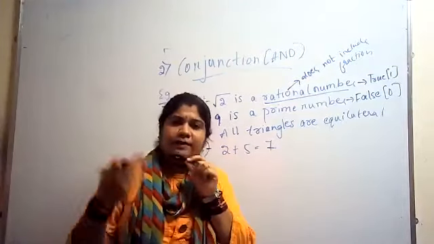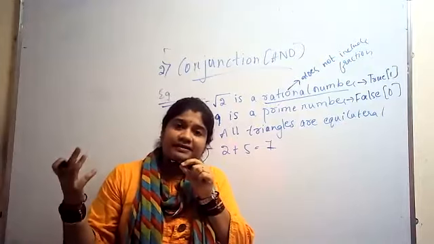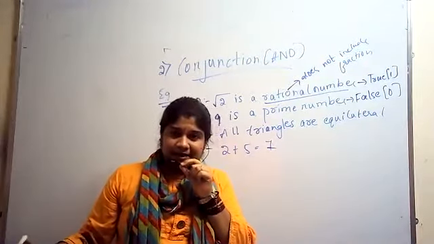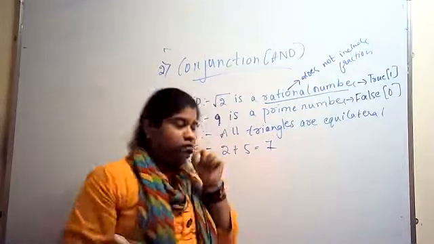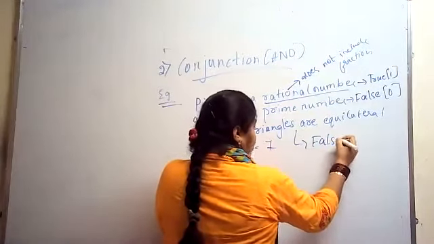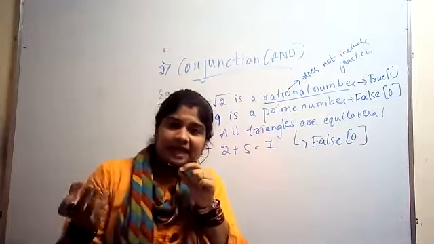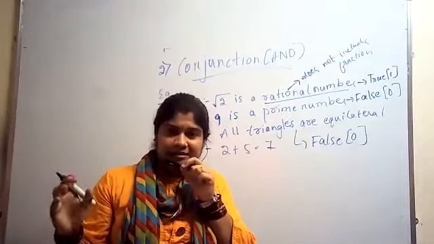No. Some will be equilateral, some will be isosceles, some will be scalene triangles. So I can't say all triangles are equilateral. So even this statement is false. All triangles will not be equilateral.